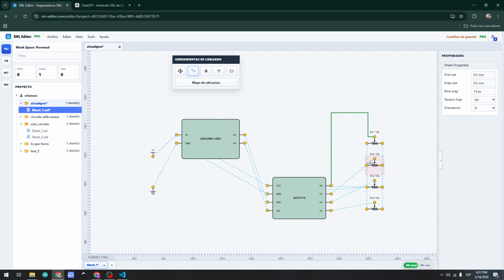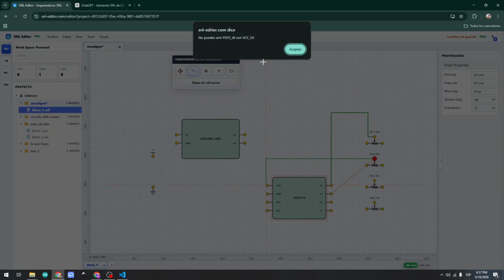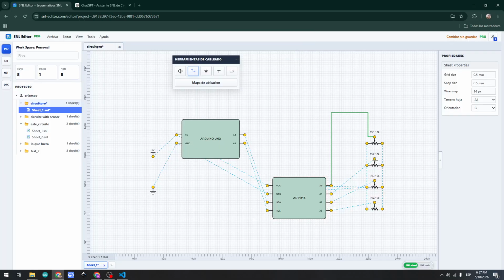So if you click on another pin that this pin doesn't have a relation with, you're gonna have an error here. So you just need to net all the components that you need.